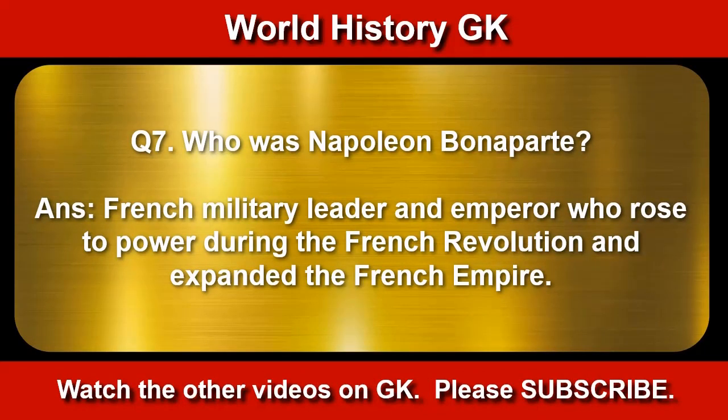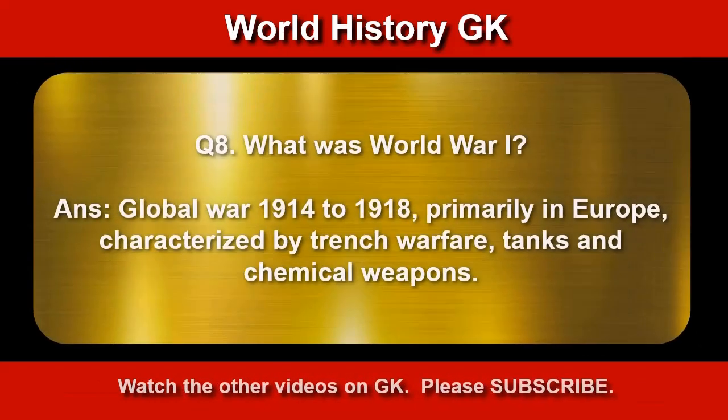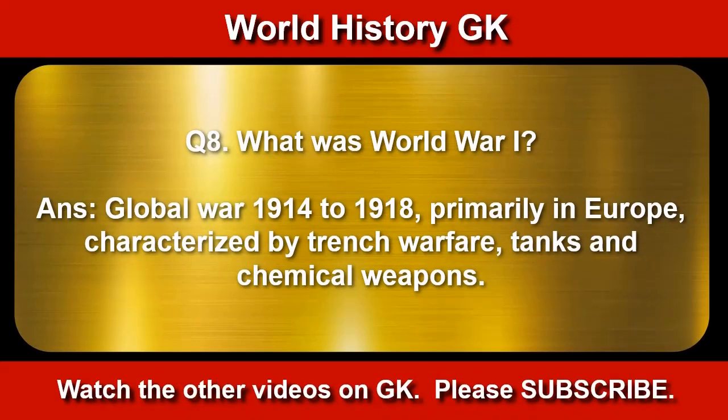French military leader and emperor who rose to power during the French Revolution and expanded the French Empire. What was World War I? Global War 1914 to 1918, primarily in Europe, characterized by trench warfare, tanks, and chemical weapons.